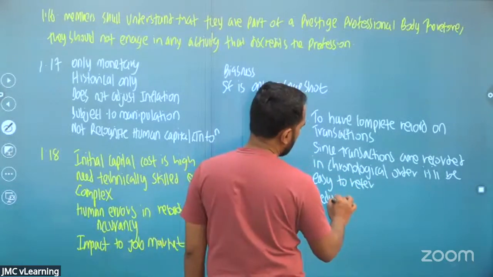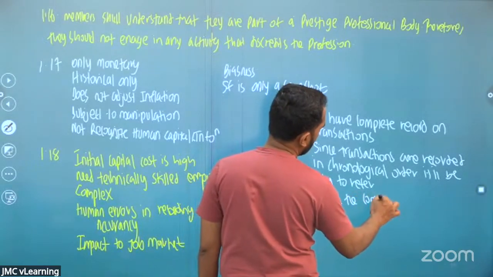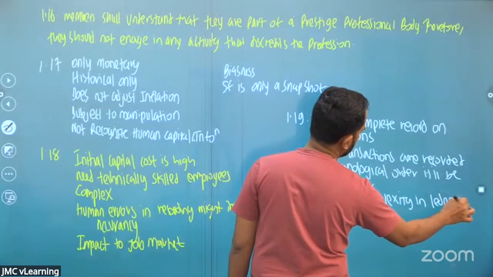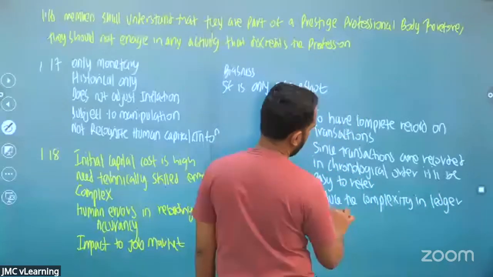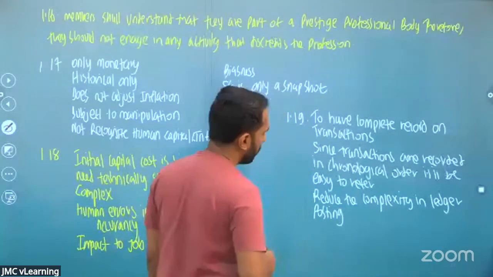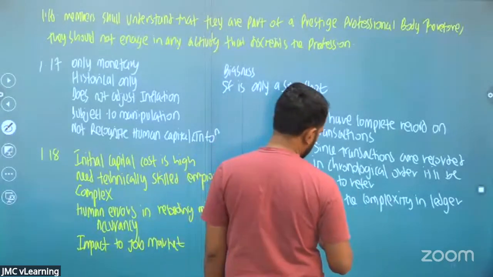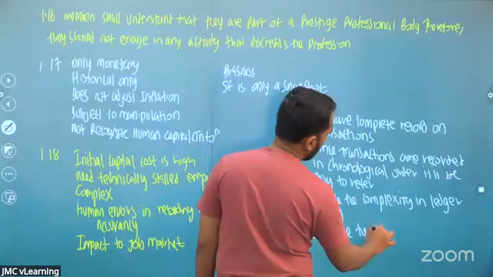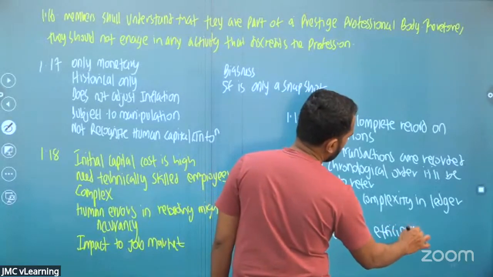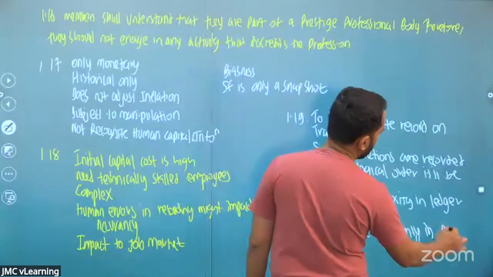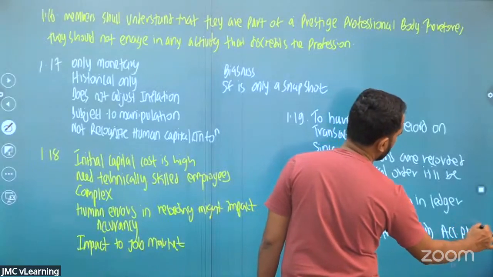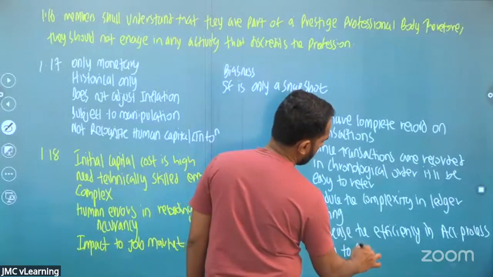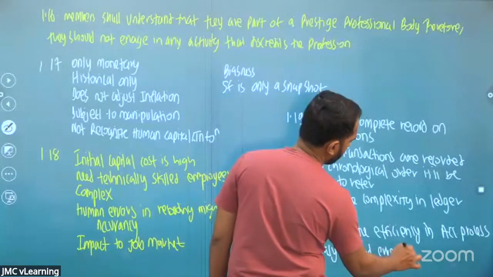It will reduce the complexity in ledger posting, right? Increase the efficiency in accounting process. Easy to find errors and frauds.